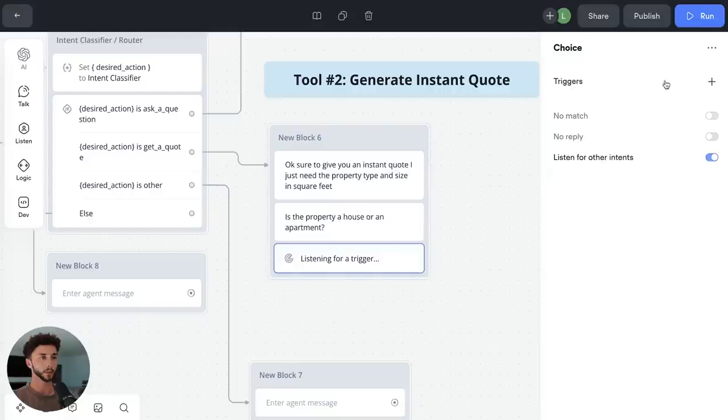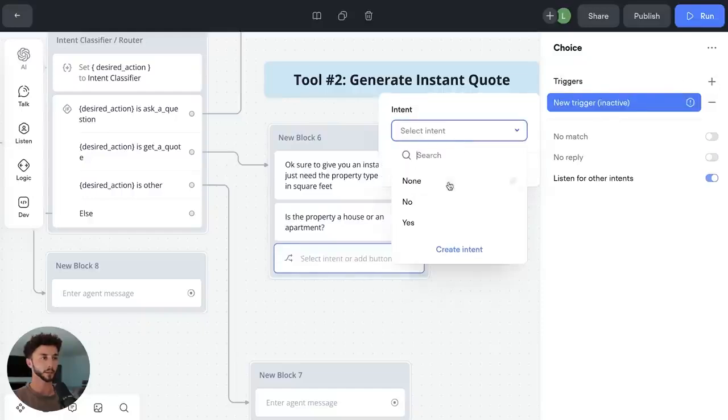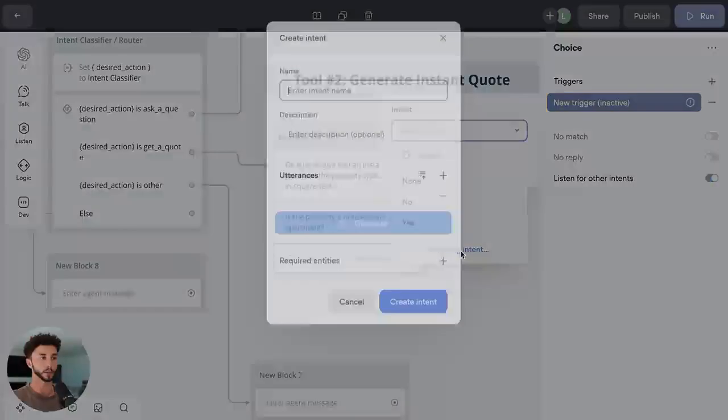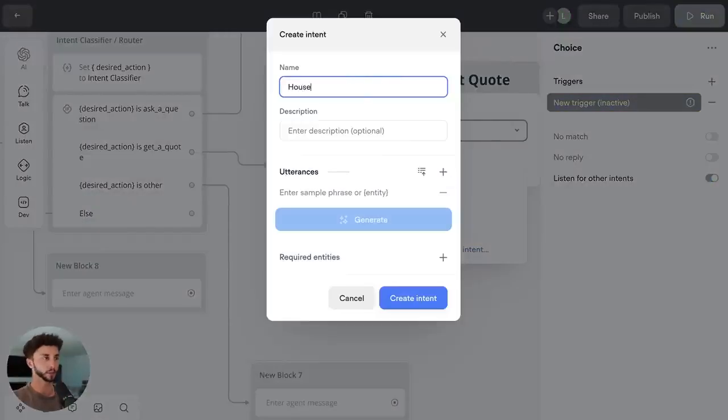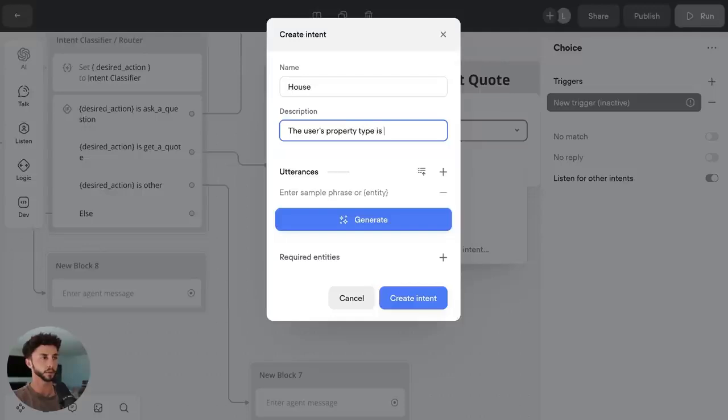So we can go to triggers here and we want to select an intent. See, it doesn't have a house. So we can go create an intent and we say house. The user's property type is a house. And then we can add in some examples here. So obviously house, this is just giving examples to VoiceFlow's AI engine to help us better classify the different intents as they come into this step.